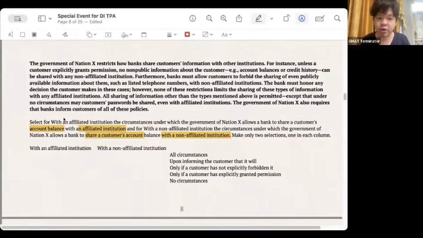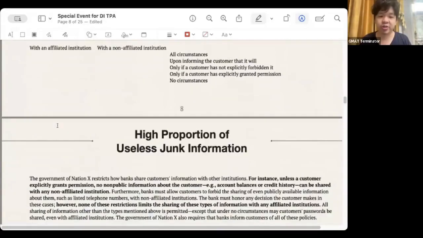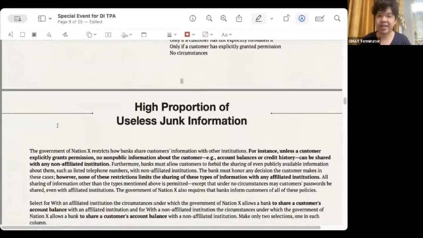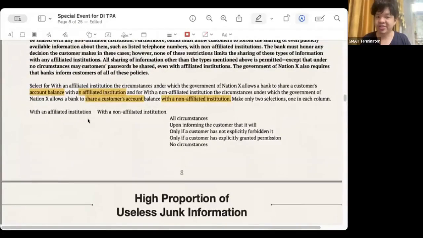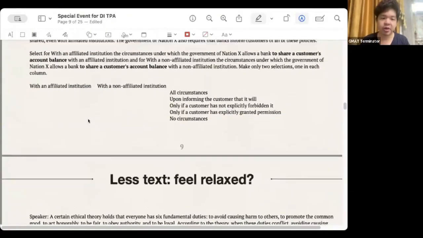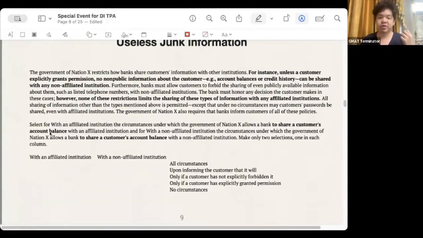At this time, we look back at the article and find that the first sentence talks about the account balance, right? It says that unless the client has explicit permission, such non-public information as account balances cannot be shared with non-affiliated institutions. It seems that although I just chose to solve the first box first, this sentence clearly talks about the second box. If I find that the information I read clearly talks about another box, I can also jump back and solve the second box first. So here I read that unless the client has explicit permission, this kind of information cannot be shared with non-affiliated institutions.